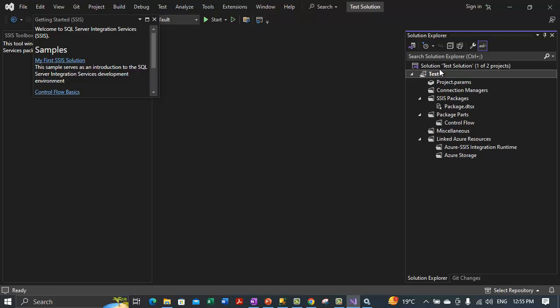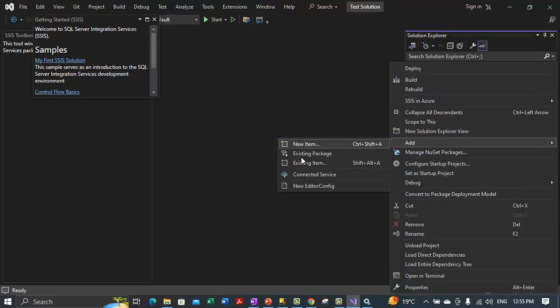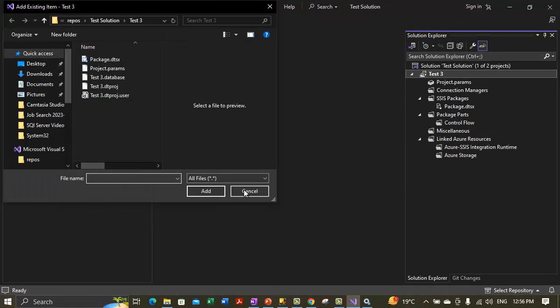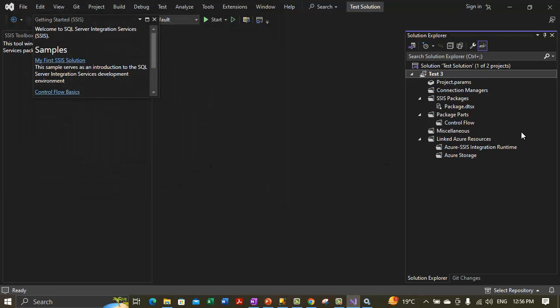And another option is we can right click on it and add the existing package or existing item as well. So we need to look at the folder where our existing item exists, and after selecting the item, we can click the add button. That will add the new item in the appropriate folder. The new item will appear in the appropriate folder in the Solution Explorer.